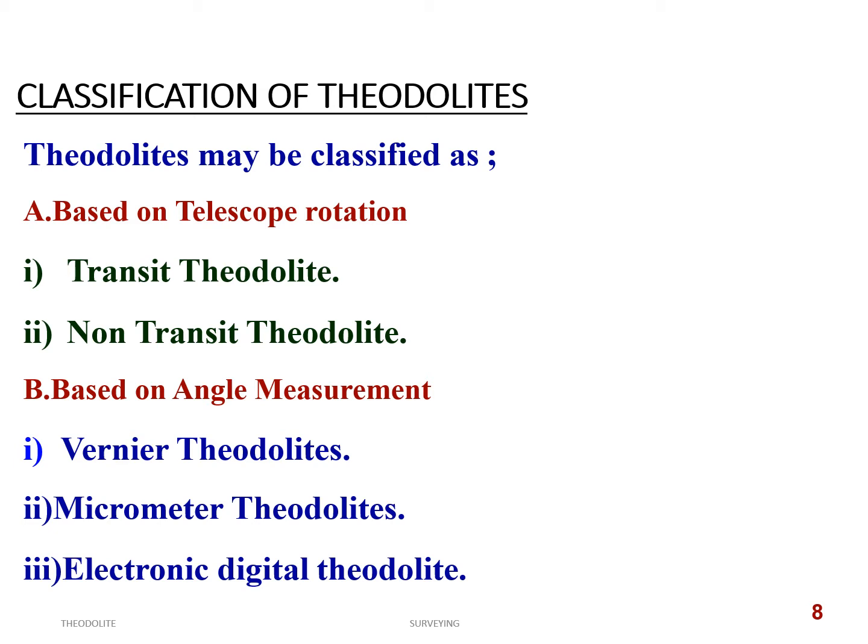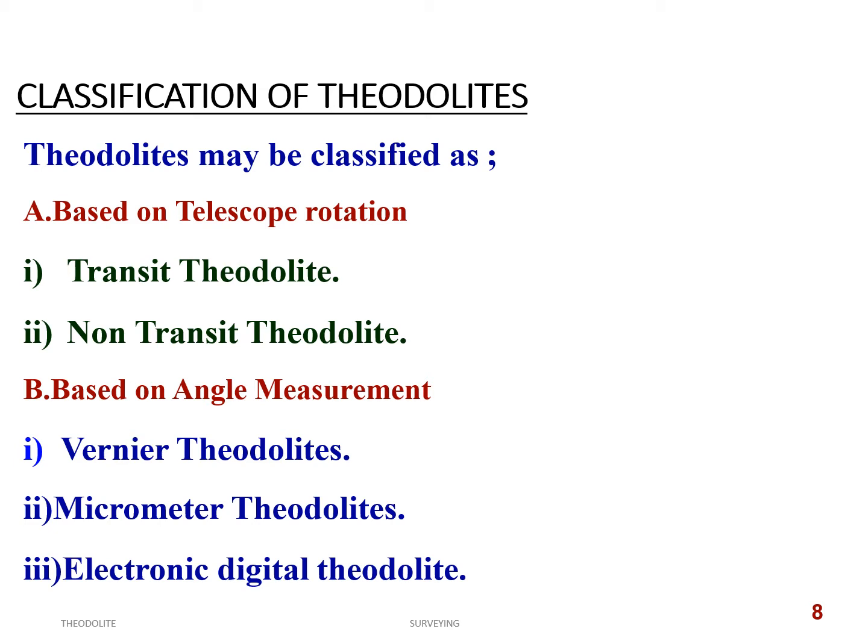Based on angle measurement, we have vernier theodolites, micrometer theodolites, and electronic digital theodolites. What is a vernier theodolite? Vernier scales you will find in the study of engineering drawing, how to construct a vernier scale. What is Vernier's principle? One main scale division is divided into n number of vernier scale divisions. Then the least count is equal to 1/n of the main scale reading. That is the main idea.